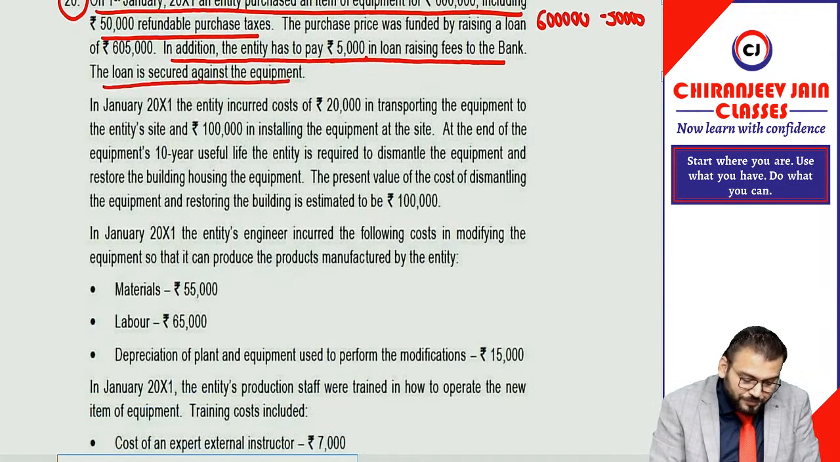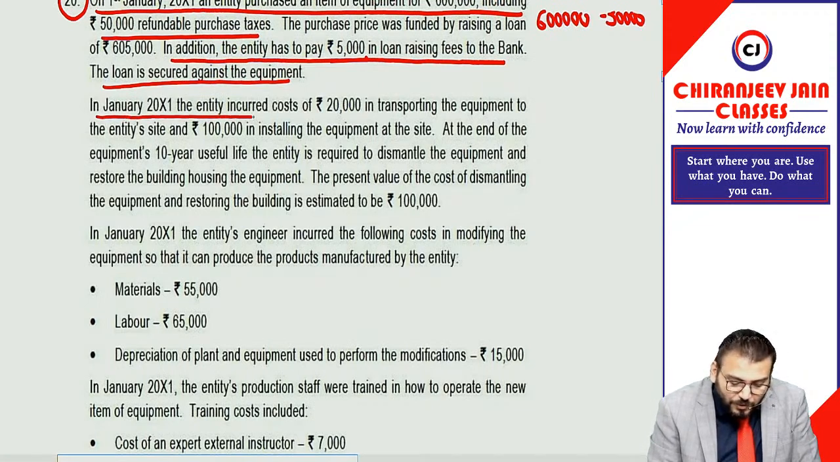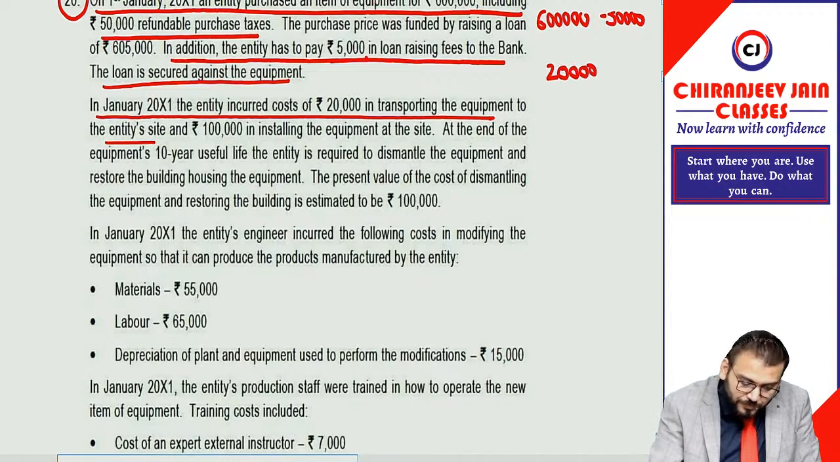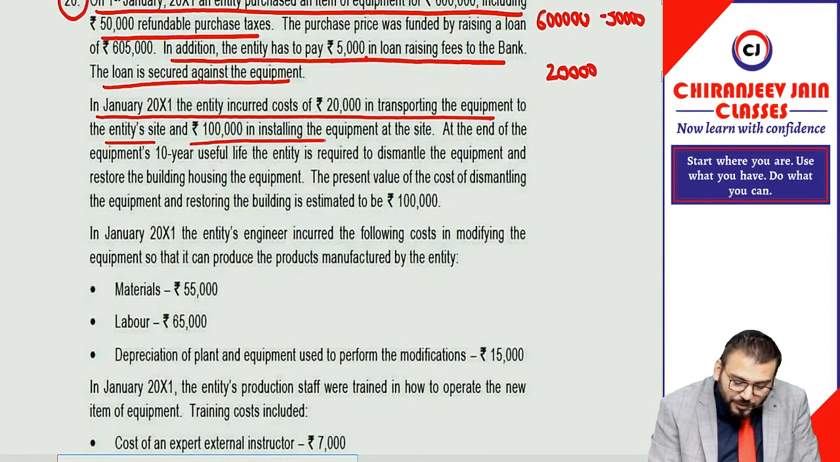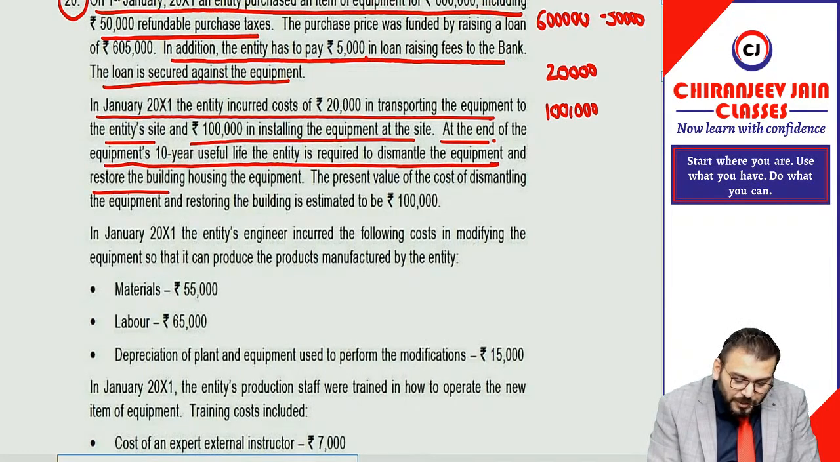Correct? Yes, sir. Capitalized the cost of property, plant and equipment. In Jan 2001, the entity incurred a cost of 20,000 in transporting the equipment to the entity site. So this 20,000 will be capitalized. Yes, sir. And 1 lakh in installing the equipment at site. So this 1 lakh will also be capitalized. At the end of the equipment's 10-year useful life, the entity is required to dismantle the equipment and restore the building housing the equipment. The present value is given. So this will also be capitalized.